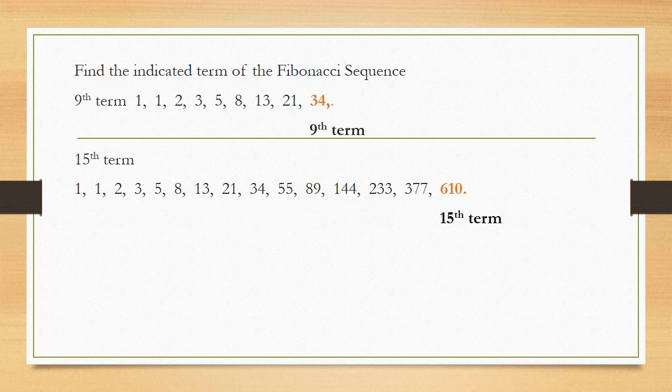Let's find a given term of the Fibonacci sequence. Let's find the 9th term: 1, 1, 2, 3, 5, 8, 13, 21. Therefore, the 9th term is 34. Let's find the 15th term: 1, 1, 2, 3, 5, 8, 13, 21, 34, 55, 89, 144, 233, 377. Therefore, the 15th term is 610.